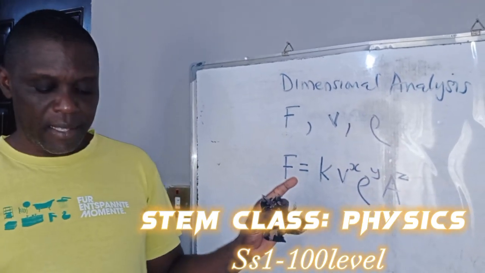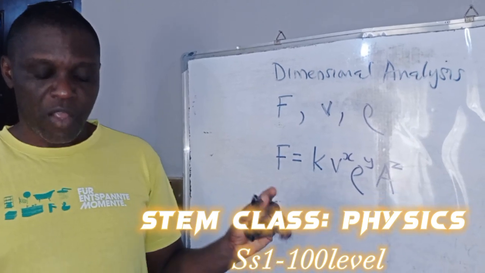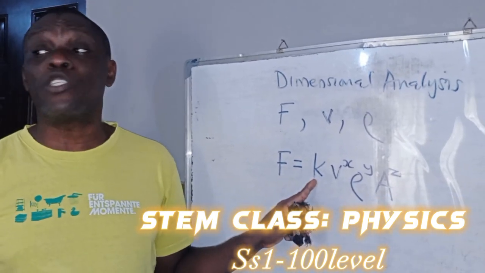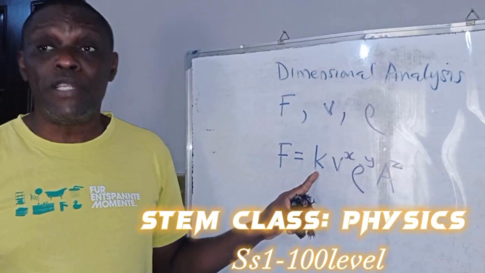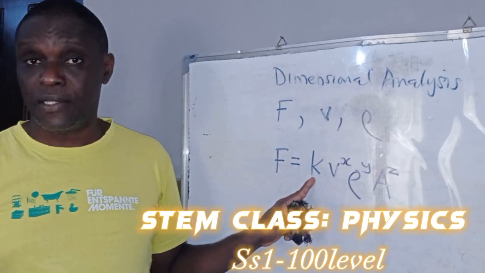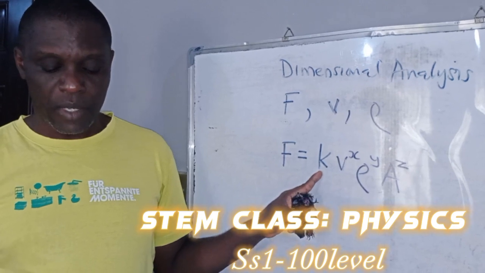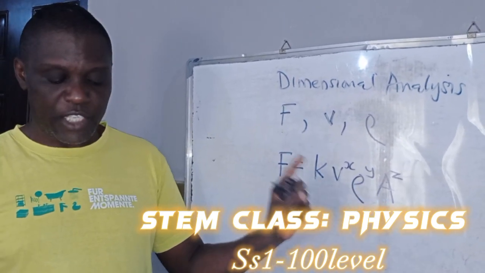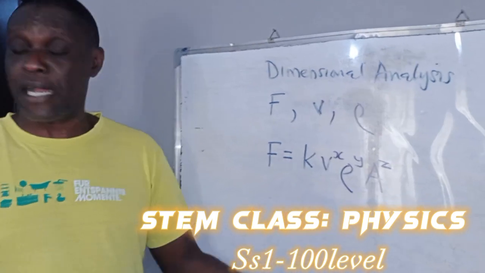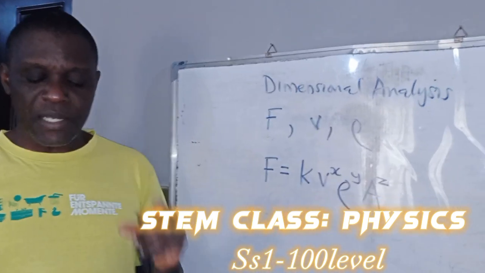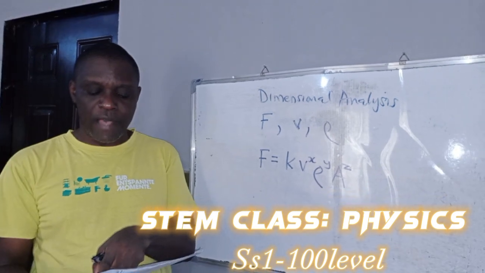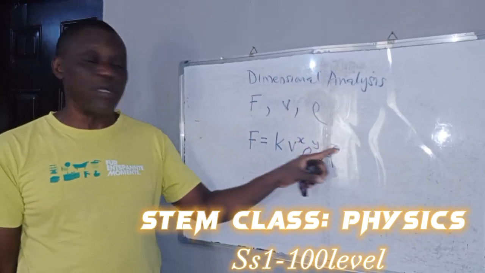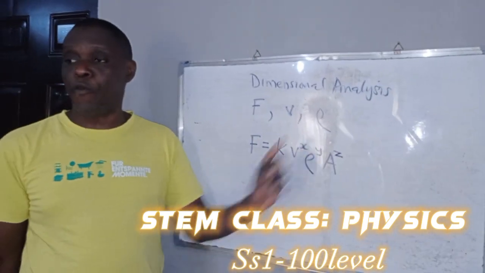Where K is a dimensionless constant. That means this is a constant. For it to be dimensionless, that means it does not conform to any of the physical quantities, basic or not. Now, an area A is the surface area of the wings of the aircraft. Use dimensional analysis to determine the values of X, Y, and Z. We need to find what X, Y, and Z stand for.